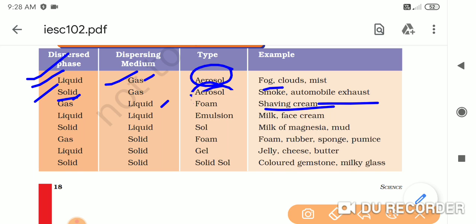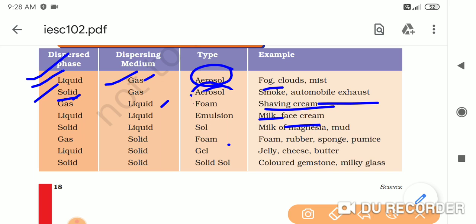Okay, foam is a type of colloid where gas is trapped inside the dispersing medium, that is liquid. Inside the liquid this gas is trapped. Okay, so this is the third colloid, that is foam. The fourth is emulsion. Examples are face creams and milk. Okay, it is an emulsion.